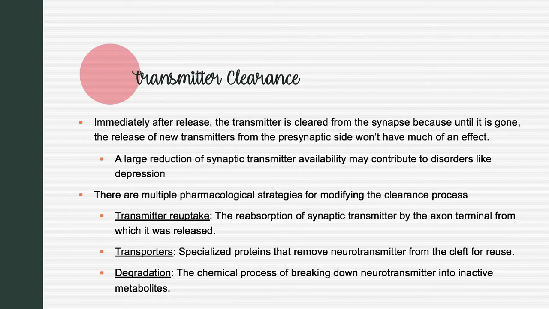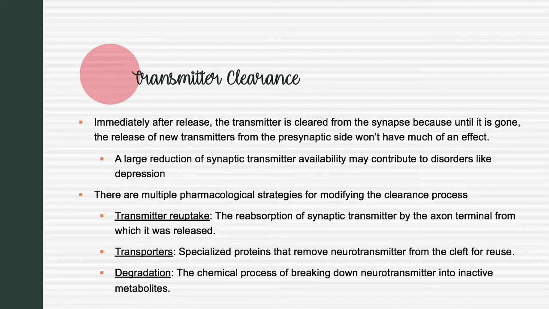Transmitter reuptake is the absorption of synaptic transmitter by the axon terminal from which it was released. Transporters are specialized proteins that remove neurotransmitter from the cleft for reuse. Some drugs interfere with transmitter reuptake by blocking transporters. For example, antidepressants often inhibit the reuptake of serotonin, which permits the transmitter to accumulate and have a greater effect on the postsynaptic cell.